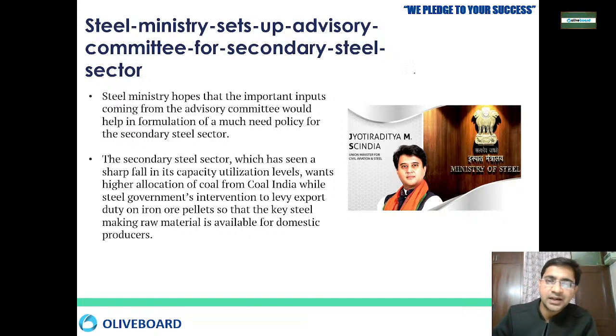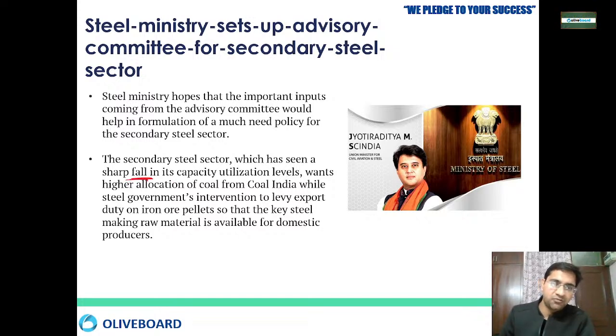Secondary steel is the market where we are creating steel of a quality which is not worth exporting, but which we can utilize locally in various other places. Some steel is of very good quality, some steel is of undergrade quality, but it is not bad quality. That comes under the secondary steel market. India's secondary steel market is also very big, and it has shown a very sharp fall.